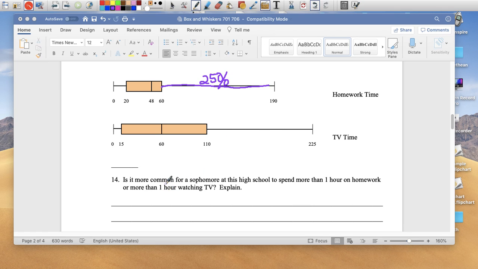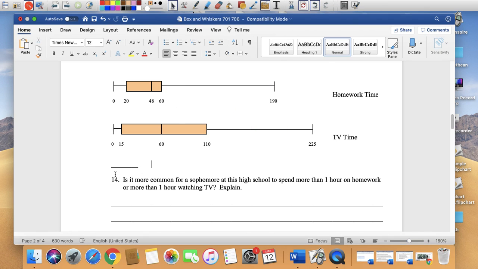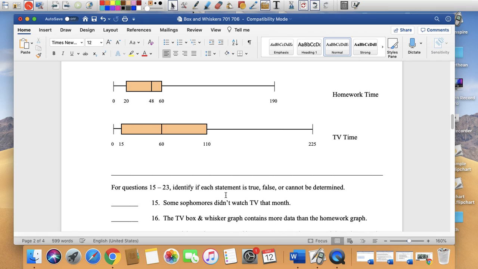And more than 1 hour watching TV. Who spends more than 1 hour watching TV? Well, it's this group, right? More than 1 hour is more than 60 minutes. So this group watches more than 1 hour, and this group watches more than 1 hour. That's 25% and 25%, which gives you a total of 50%. So 50% of the kids watch more than 1 hour of TV, as opposed to 25% who spend more than 1 hour on homework. So it's more common that the kids will be watching TV instead of doing homework. Okay, not a big deal there.